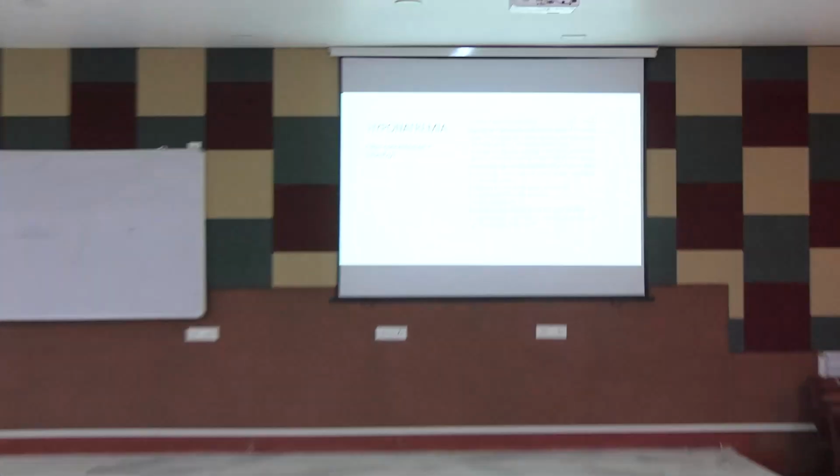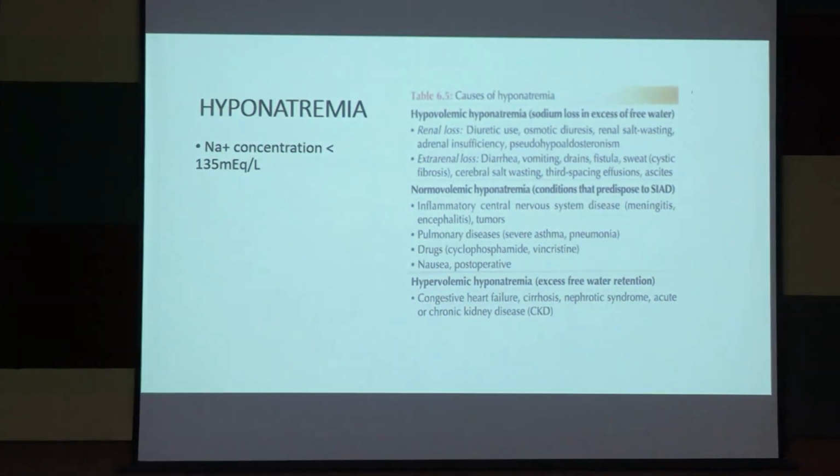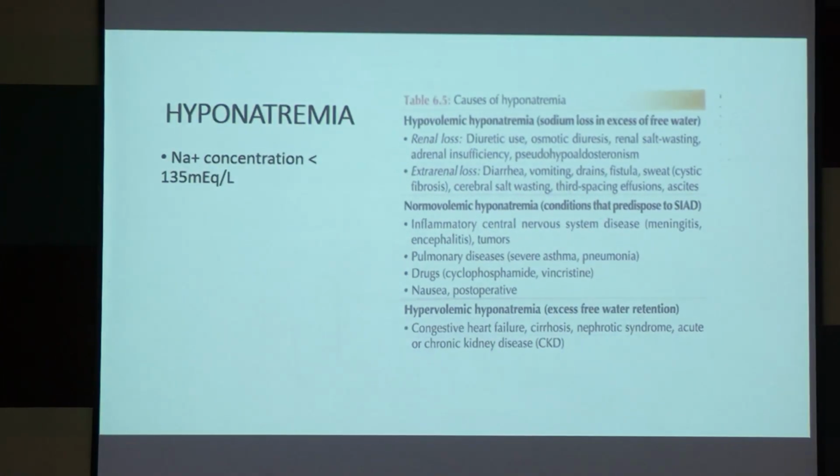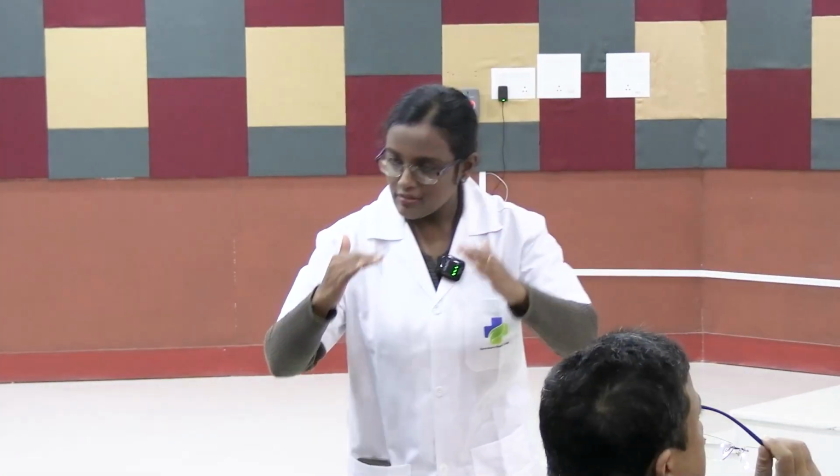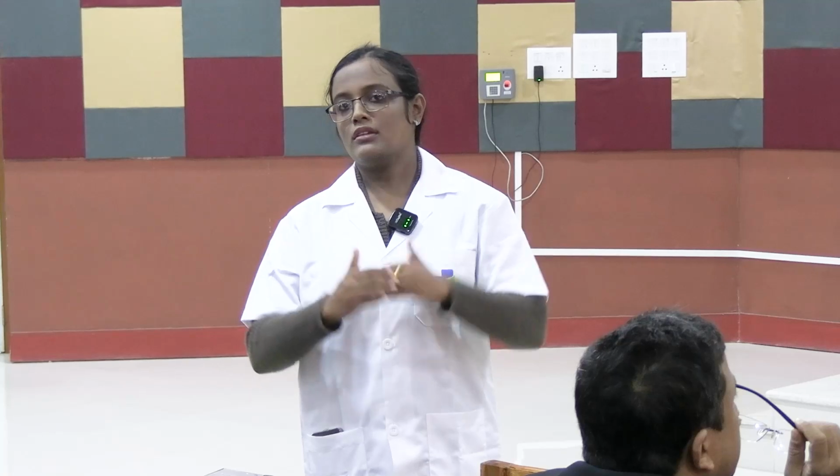Why pulmonary route? In case of pneumonia, ARDS, severe asthma, indirect insult also causes inappropriate excessive antidiuretic hormone secretion. The normal threshold is getting lowered.